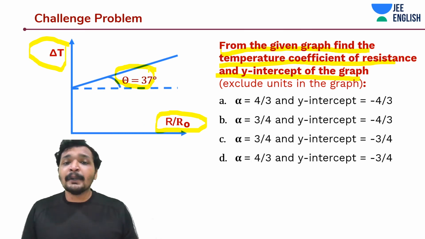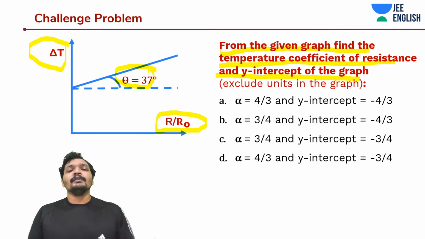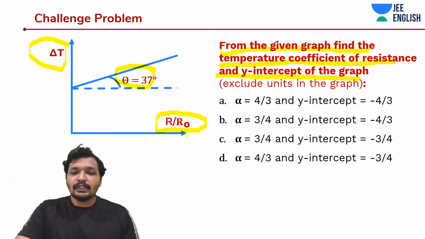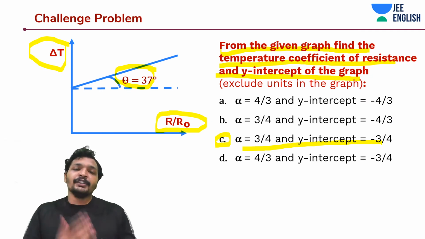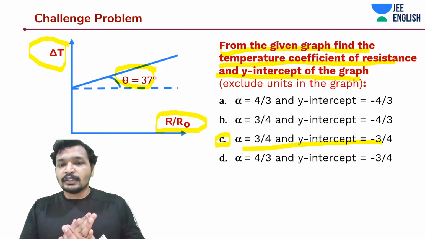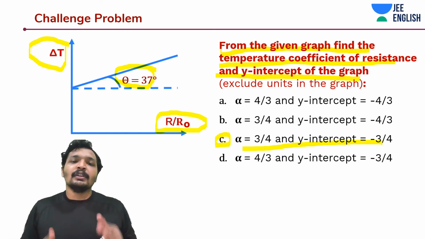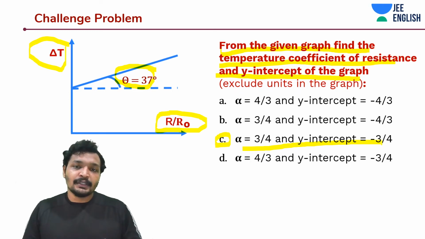What about the y-intercept? It's minus 1 by alpha. Okay, so it would be minus of 3 by 4. So this would be the correct answer. So alpha should be 3 by 4, y-intercept should be minus 3 by 4. This question you should have answered by now. It was an easy question but a little confusing because R by R naught was plotted on the x-axis. But do notice these kinds of variations in the questions.